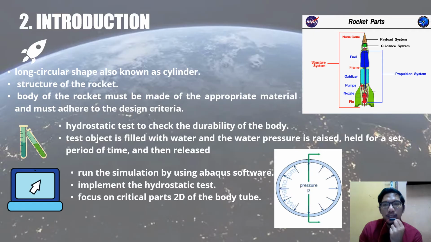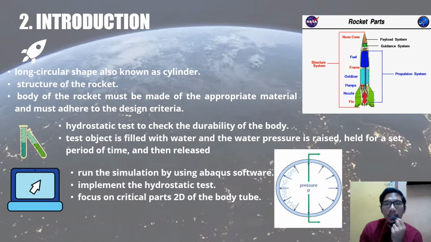So let's continue with the introduction of this project. A rocket is a spacecraft or other launch vehicle that obtains thrust from the rocket engine to move in the air. The structure of the rocket consists of the tube body, motor mounts, fins, and nose cone, as well as the inside part of the body, as you can see in the figure at the top corner of this slide. The body of the rocket must be made from appropriate material and must adhere to the design criteria.